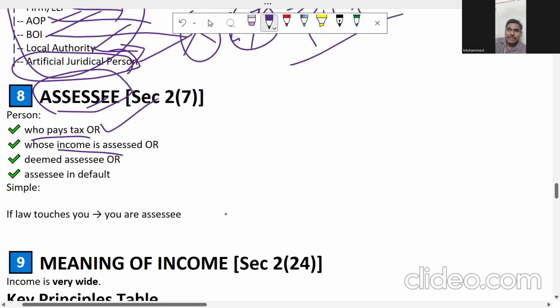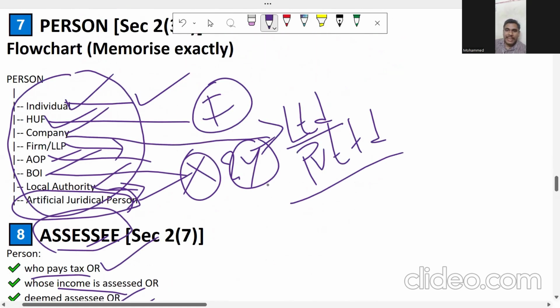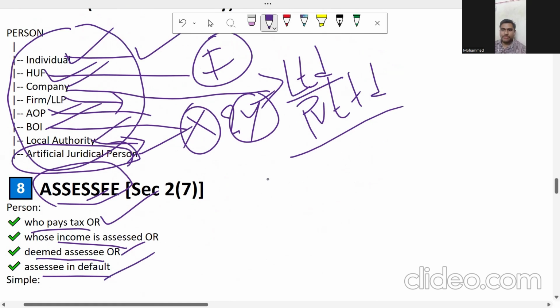Whose income is assessed, the deemed assessee and assessee in default, this concept I'm going to explain in further classes. As of now, remember, an individual can be an assessee, HUF can be an assessee, a company can be an assessee. So any person can become an assessee, right? Those who are liable to pay the tax are going to become the assessee.